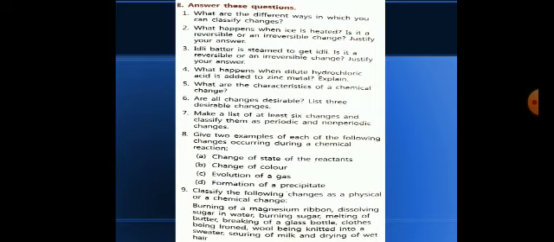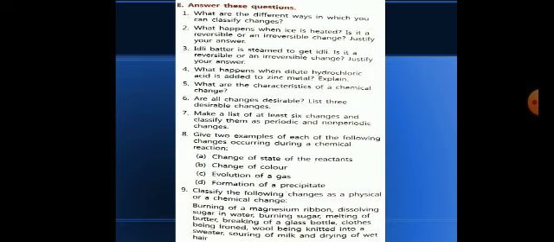Now, what are the characteristics of chemical change? There are many characteristics that I have already explained in my last video, so please go through those videos and write by yourself. It is permanent and irreversible, and a new product is formed. All the reactions can be accompanied by a change in color or state, formation of a precipitate, evolution of a gas, and either evolution or absorption of heat energy. So you can write the characteristics from that.